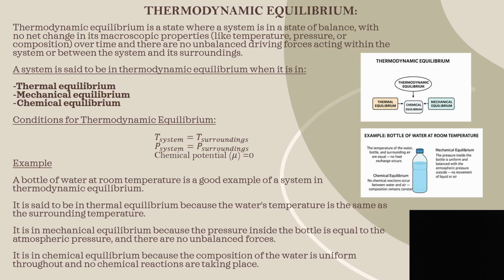And lastly, there are no chemical reactions taking place and the composition of water is uniform throughout. This satisfies the chemical equilibrium condition. So, since all of these conditions are satisfied, we can conclude that the bottle of water at room temperature is in thermodynamic equilibrium.